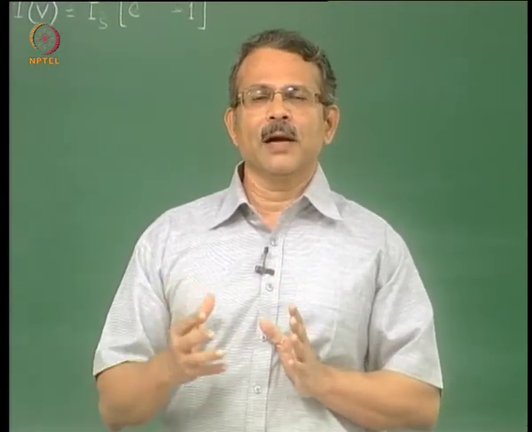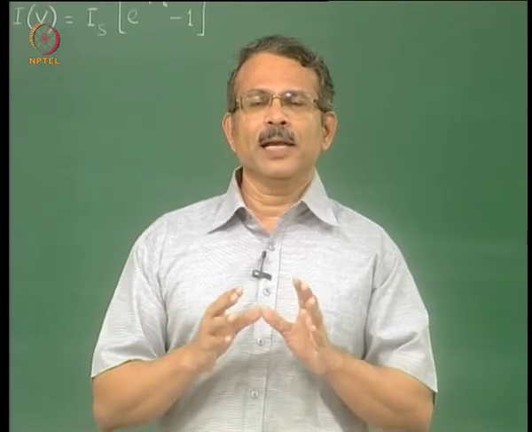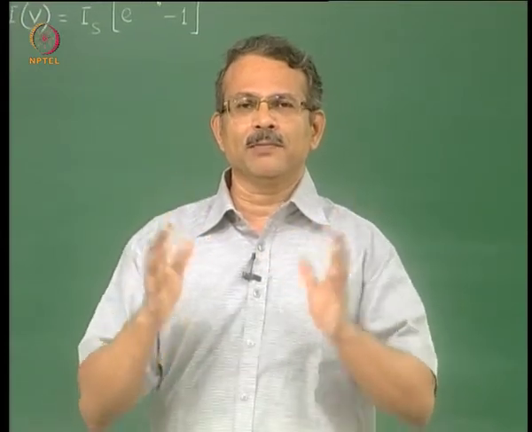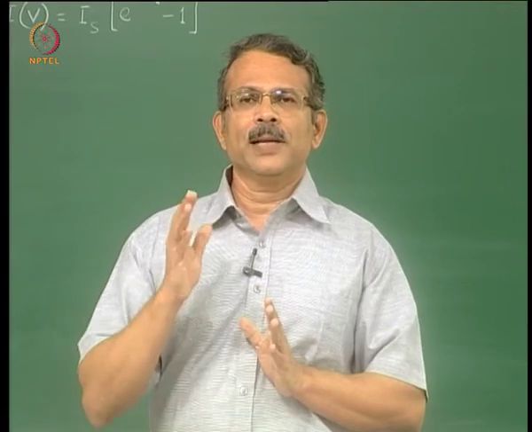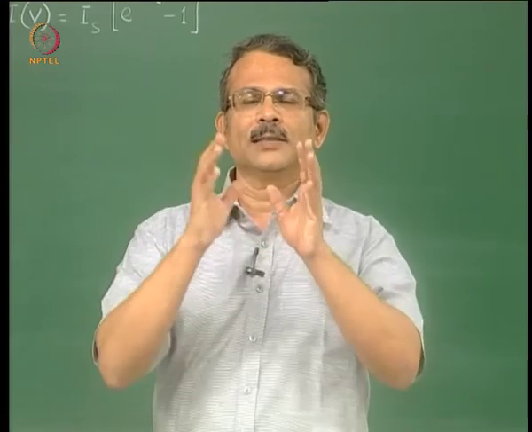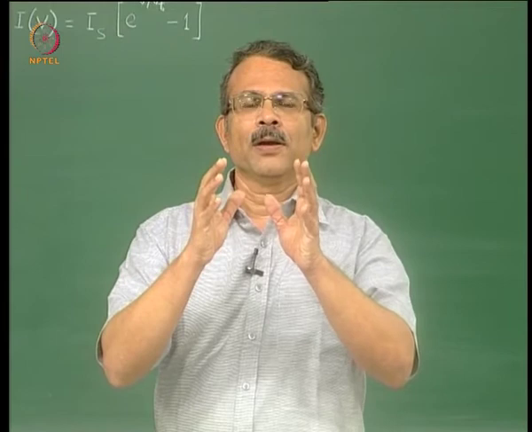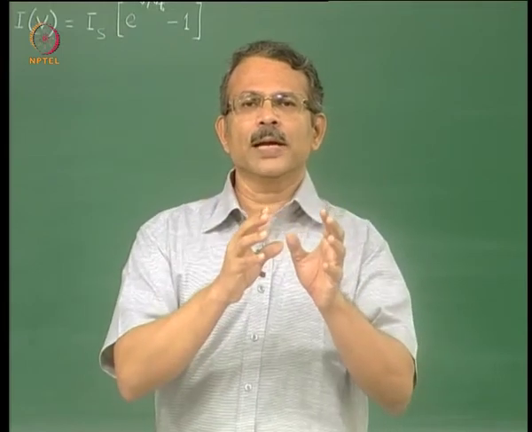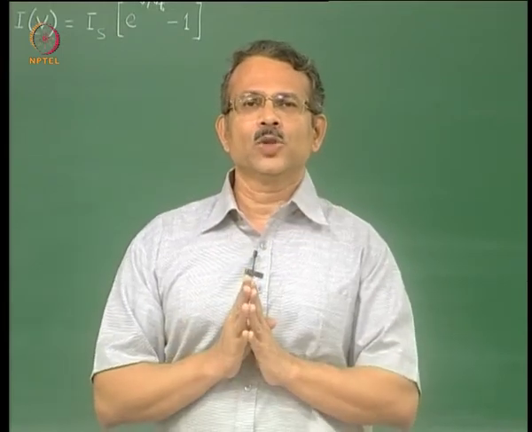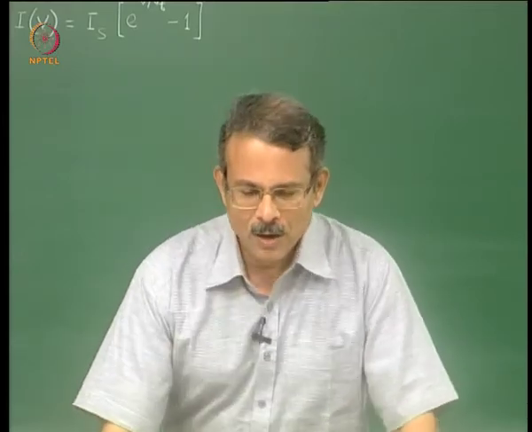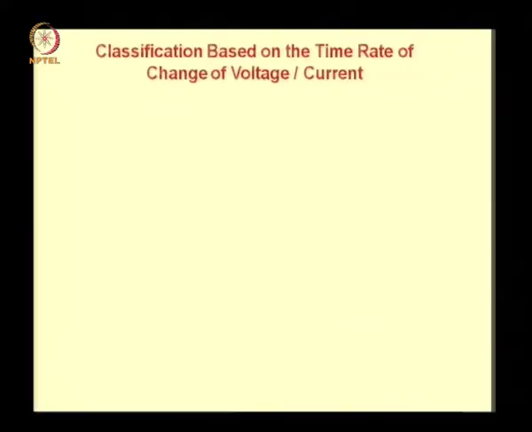In scientific approach, whenever we are dealing with a complex reality and a variety of things, the first step in understanding them is to organize the things in groups. Okay? Now that is what we are doing here. So we begin with classification of models based on the time rate of change of voltage or current.